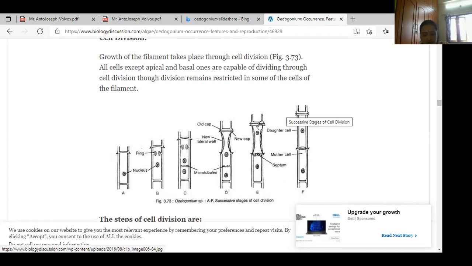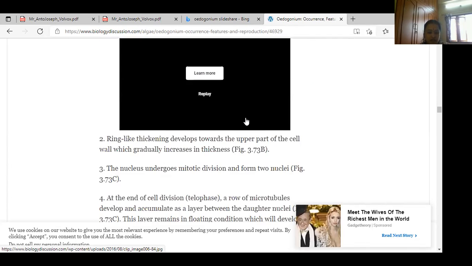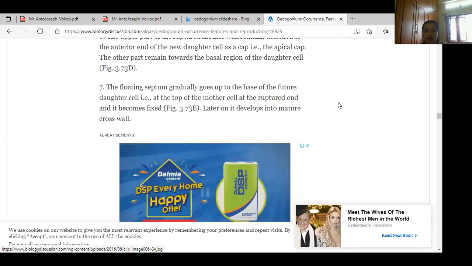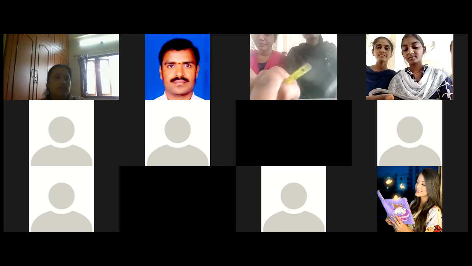That is where the cap cells form in this cell division, the growth of the cell division. Okay, girls, did you understand the cell division? Tell me, girls. Yes or no? Yes, ma'am. Next I'll explain vegetative reproduction.